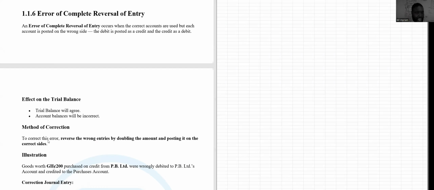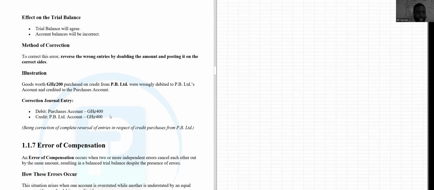Are we okay? Now, what will happen? Trial balance will still agree. Account balances will be incorrect. So how do we correct this? To correct this, what you are going to do is reverse the wrong entries by doubling the amount. This is one thing I want you to understand. Because one, that account shouldn't have had that amount. So you have to take it out.